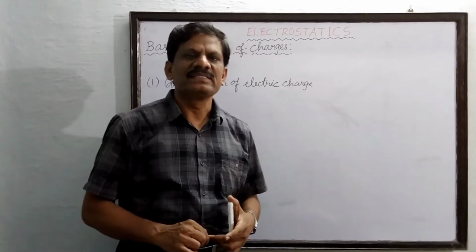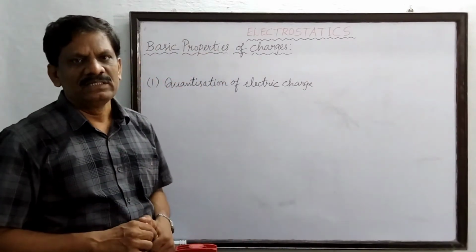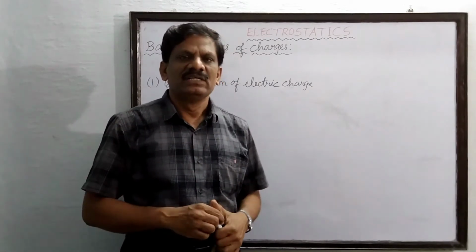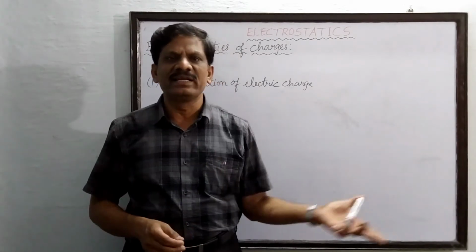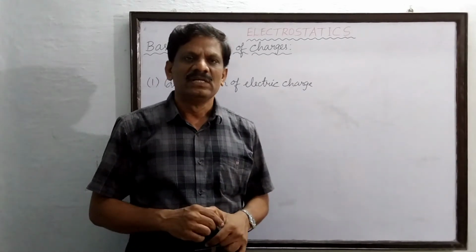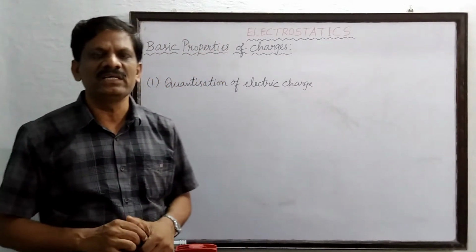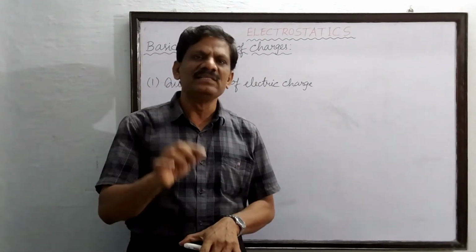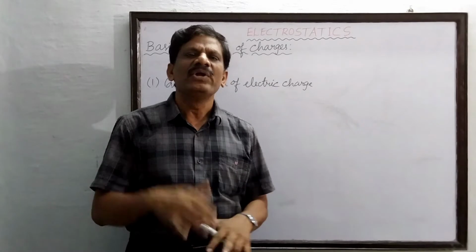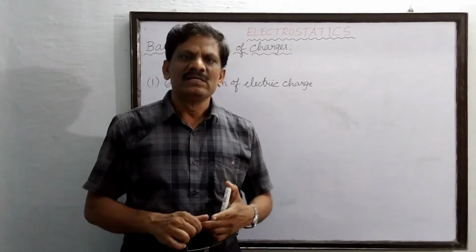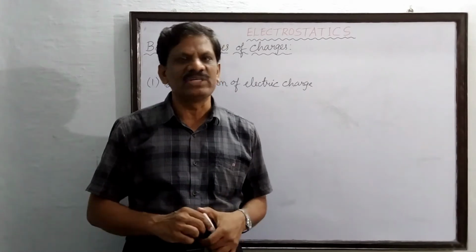Say for example, if you take an electron, we studied that it consists of what? Negative charge. Due to which it can repel another negative charge, or it can attract a positive charge. So electric charge is defined as the intrinsic property of matter due to which it can either attract or repel dissimilar or similar charges.